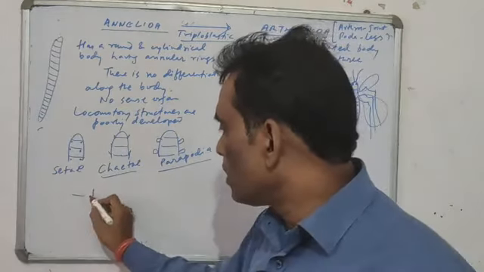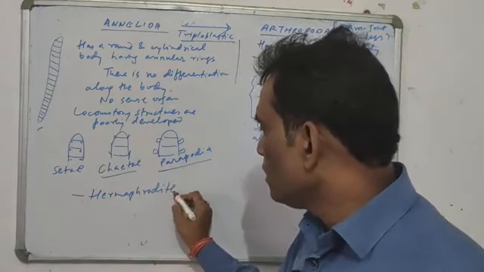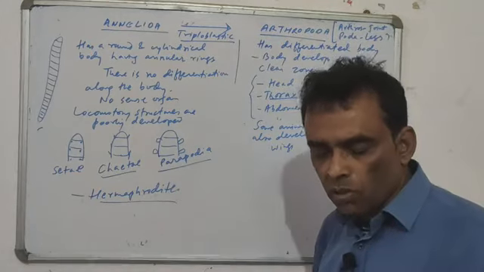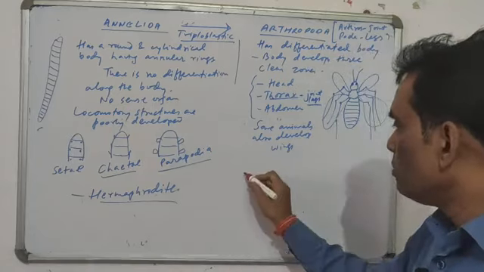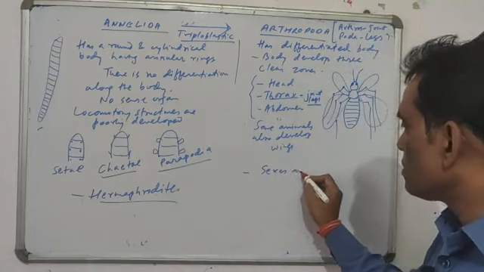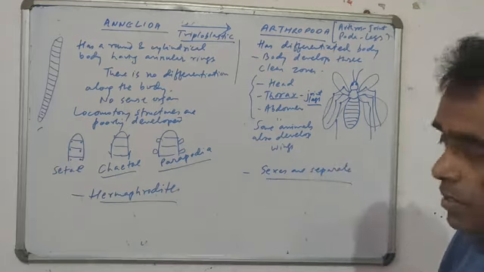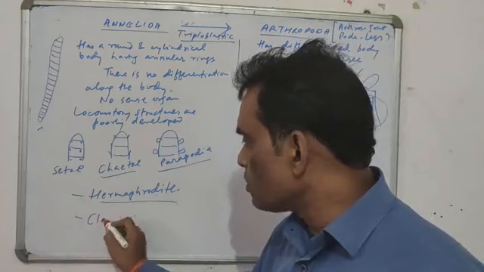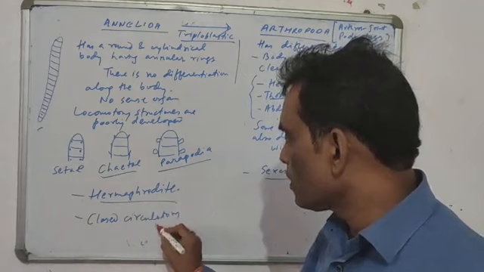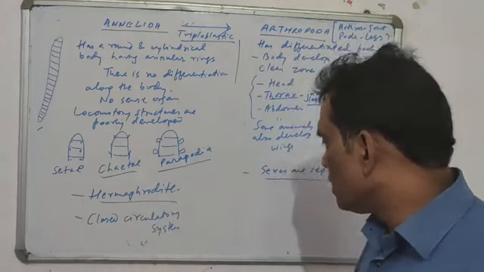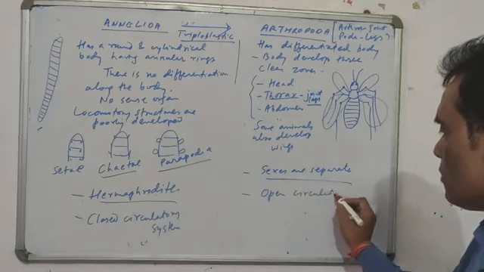In Annelida, the organisms are again hermaphrodite. क्या होते हैं ये? In Annelida, the 2 sex organs, male and female sex organs, are present in the same body, but here you will see the sexes are separate. That is a huge difference. Second is, these organisms show a closed circulatory system, but Arthropoda shows an open circulatory system.